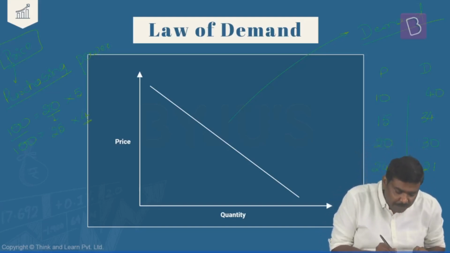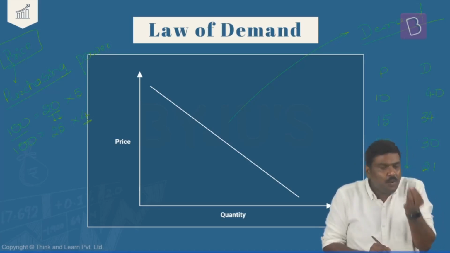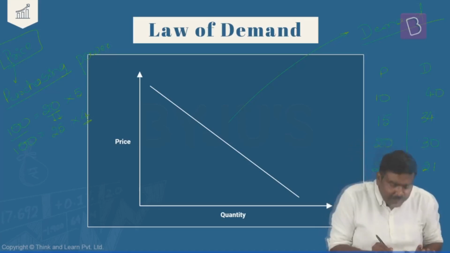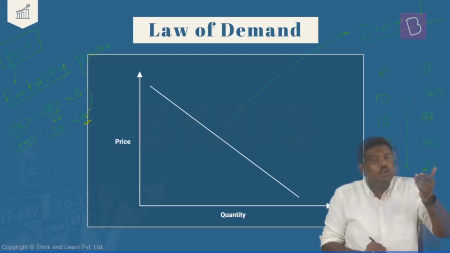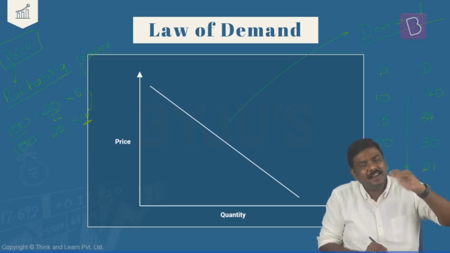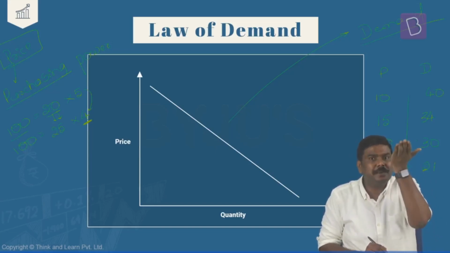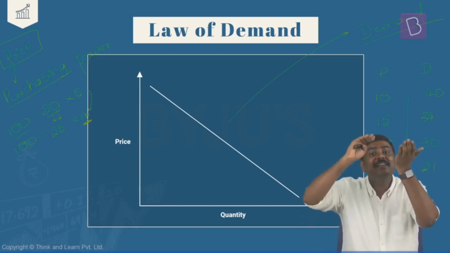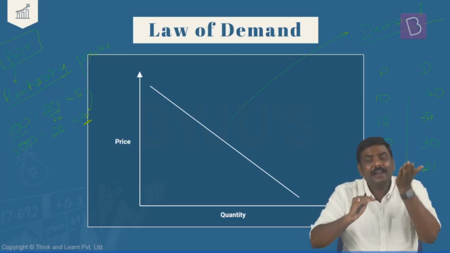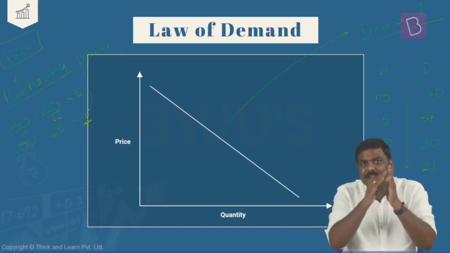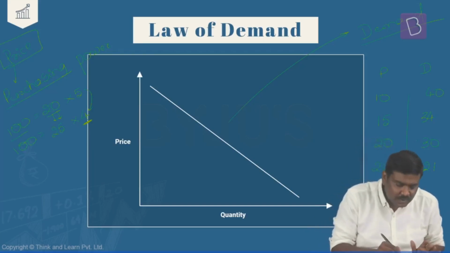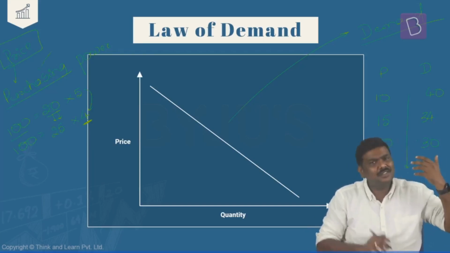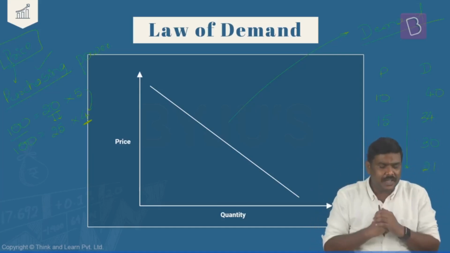4 units. So when the price increases, the quantity that you can purchase within the same amount of money will become lower and lower. You will be able to purchase lesser and lesser quantity with the rise in the price. So price is increasing, demand is coming down, right? So you can observe the opposite movement here itself. So this is one reason. That is, when price changes, demand will change in the opposite direction.